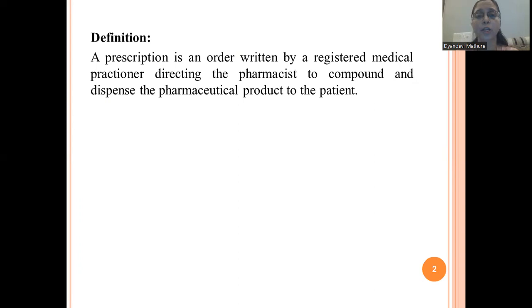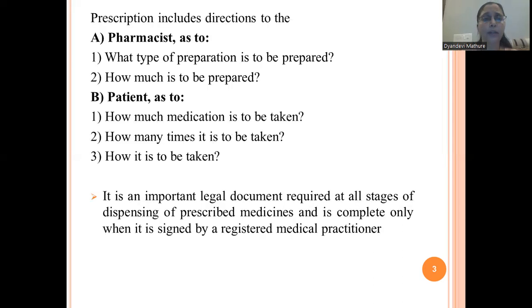And that prescription is basically the direction for the pharmacist to compound and dispense the pharmaceutical product to the patient. It means that the prescription contains the direction to the pharmacist on how to compound that particular medicine, how to formulate that medicine, and after compounding, how to dispense that pharmaceutical product to the patient. Okay, then prescription